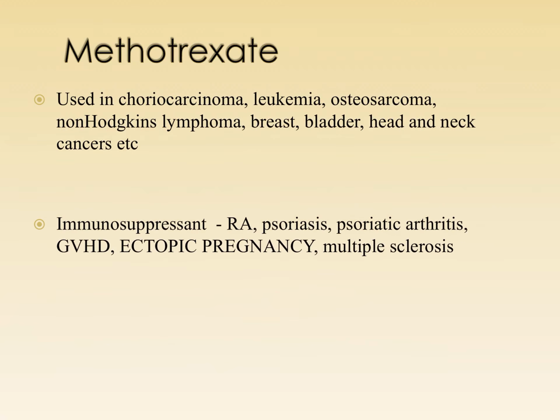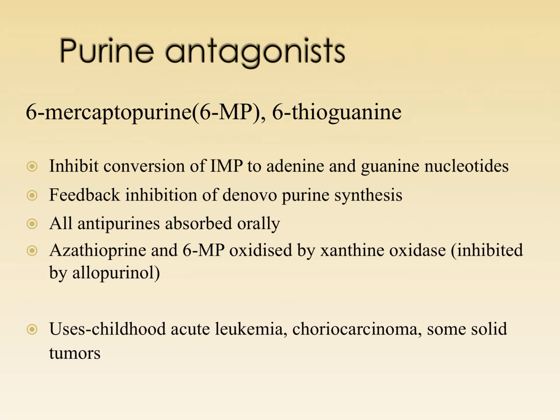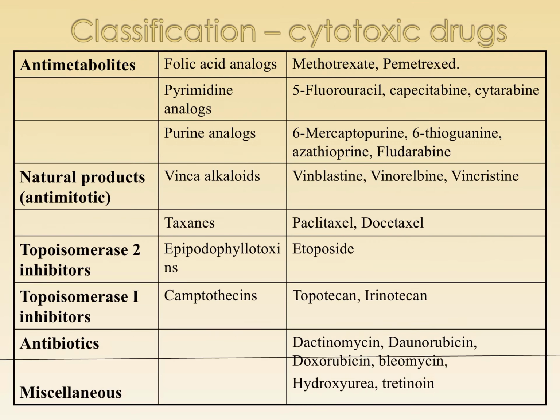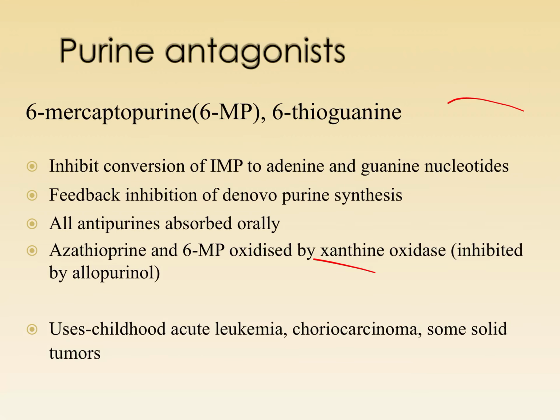Let's look into the next compounds, the purine analogues. We have 6-mercaptopurine, 6-thioguanine, azathioprine and fludarabine. What are these going to do?